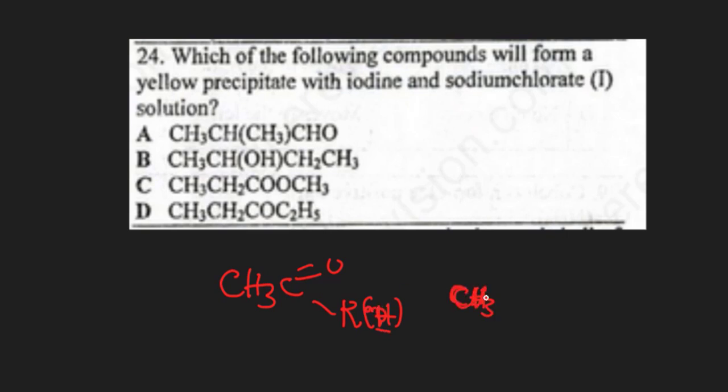Or you have a methyl group when the carbon atom carries an OH, R, and hydrogen. This also gives a positive iodoform. So our best answer that is feasible here is this secondary alcohol, because it has methyl, carbon, OH, and hydrogen. So B becomes our answer.